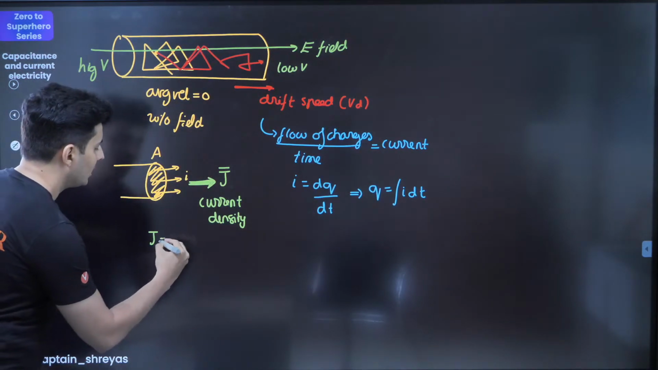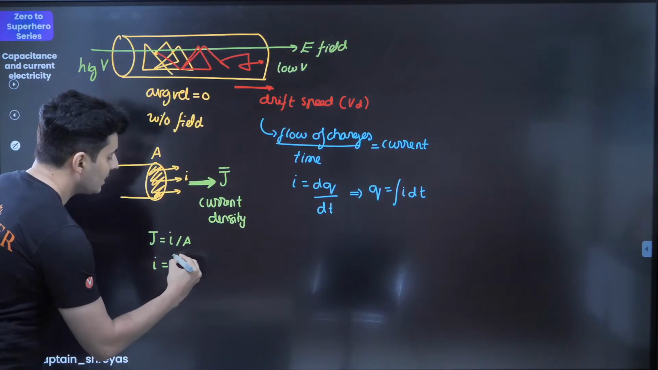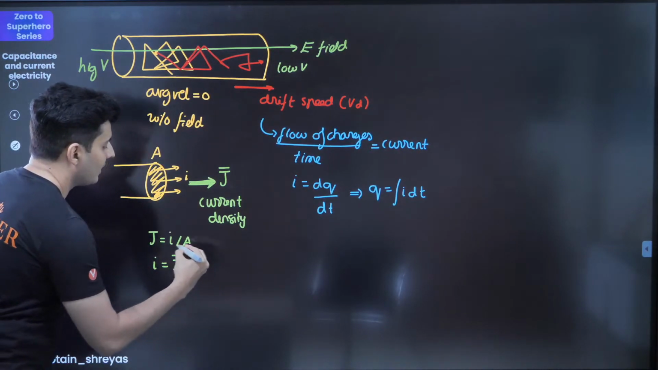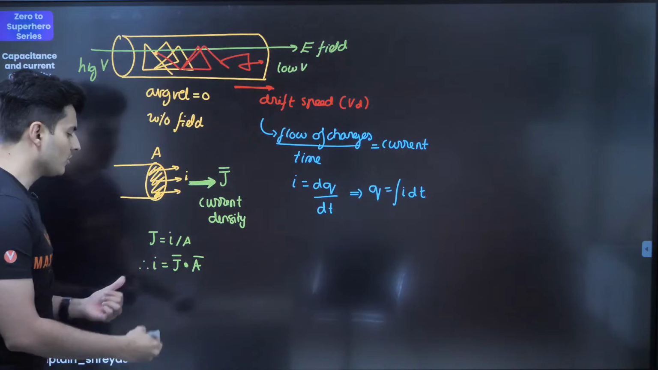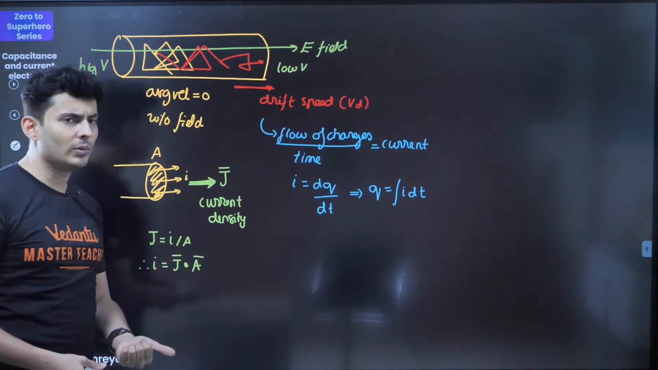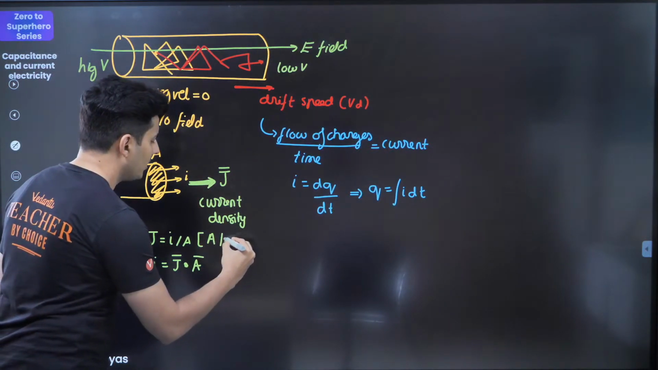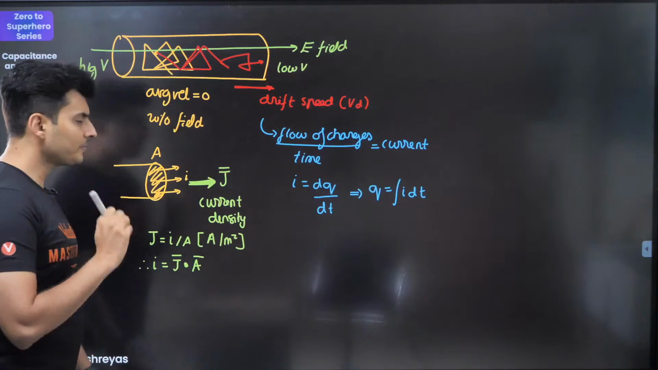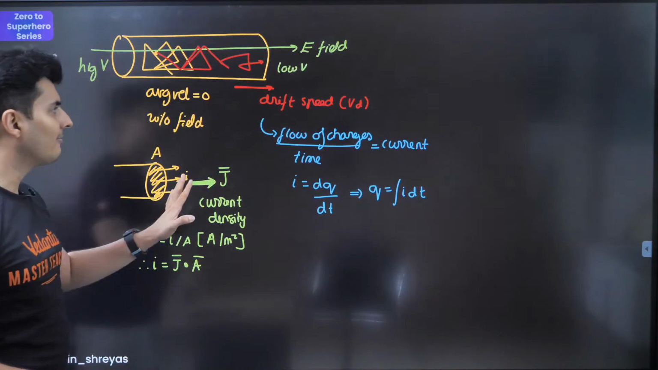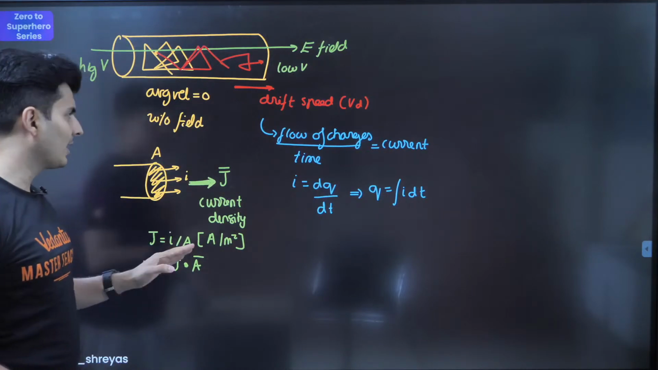So J is I by A, but if you rearrange it, current is J vector dot area vector. So you can also write J is I by A, I is J into A. Obviously, the unit of current density will be ampere per meter square. Something which you should be very well aware of. Fair enough. So we have spoken about current, we have spoken about current density.